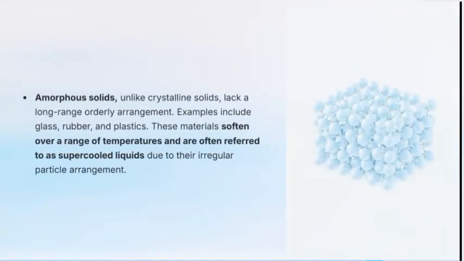Let's move on to the next type of solid based on the arrangement of particles. We have amorphous solids. Unlike crystalline solids, they lack long range orderly arrangement. These are still solids, but crystalline solids have a repeating arrangement pattern, small, big, small, big.